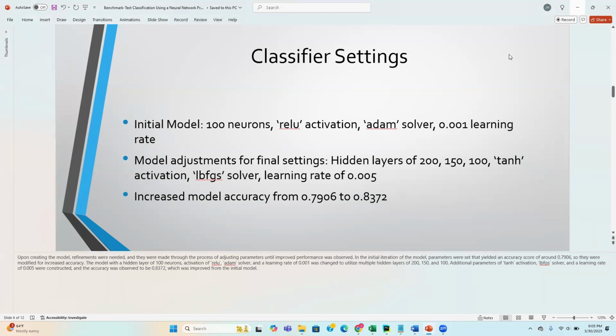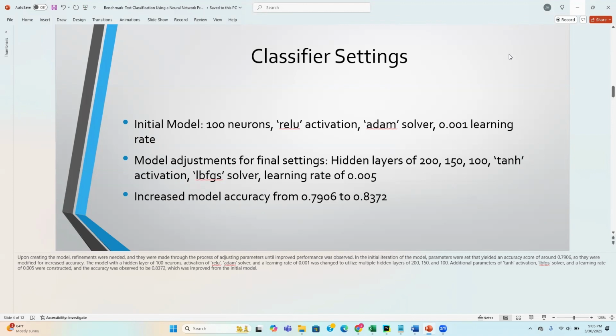So, as we were creating our model, we underwent the process of adjusting our classifier settings. In our initial model, we had 100 neurons. We used the ReLU activation, the Adam solver, and a learning rate of 0.001.